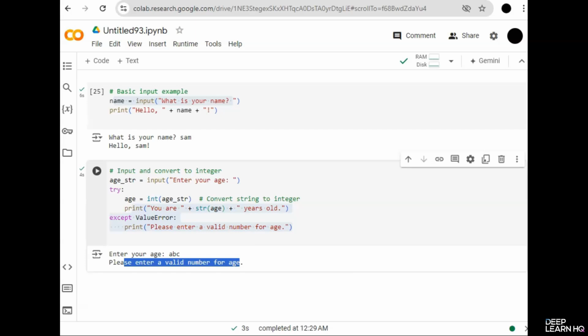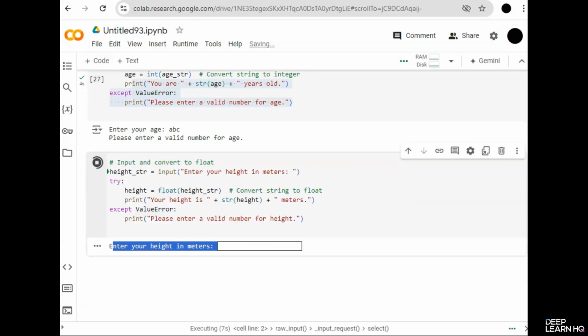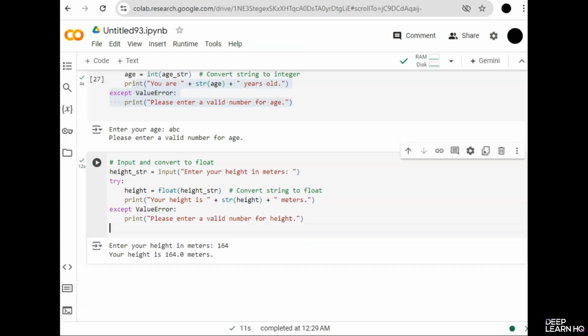Next we have input and conversions with floats. For this, you can see this example. It will ask enter your height in meters. Let's say I am 164. So it prints your height is 164.0 meters. If I run again and I type this time, hey, it will say please enter a valid number for height.